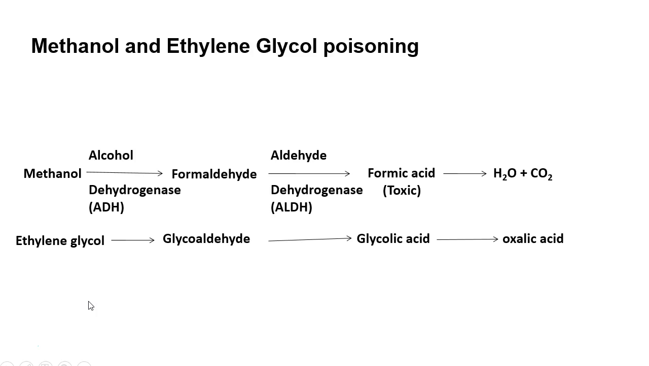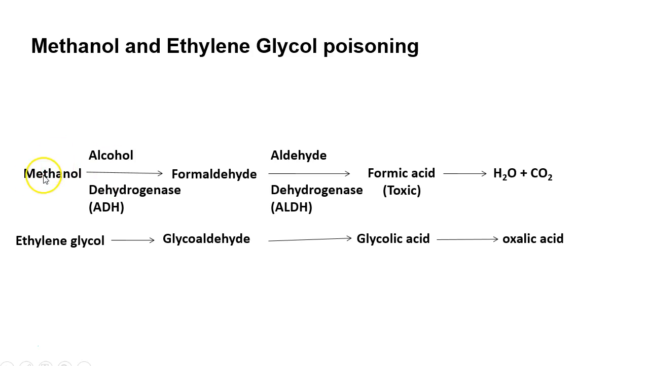Two very important poisonings which you need to know are methanol and ethylene glycol. Methanol, also called wood alcohol, is used in country liquors, where it can be adulterated with ethanol. Whereas ethylene glycol is commonly used as an antifreeze agent, and there could be accidental poisoning with ethylene glycol.